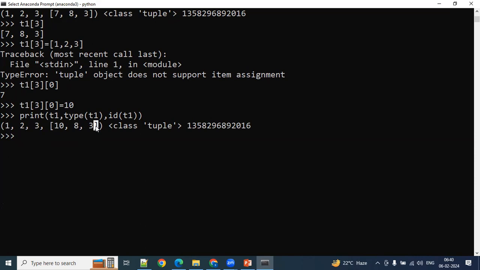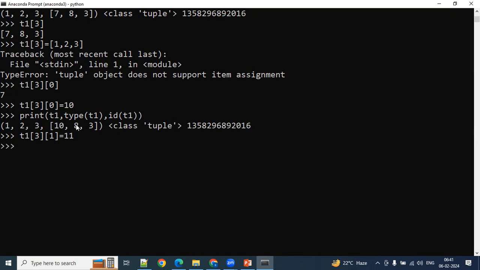Did others understand? The entire item you cannot replace or assign here, but inside this list you can modify. Let's say 8, I wanted to replace with 11. How do you access 8 here? T1 of 3, index 1 equal to 11.